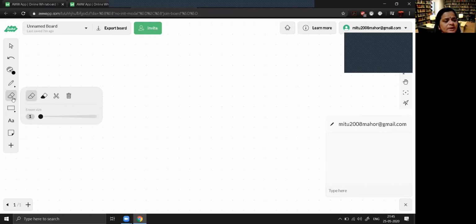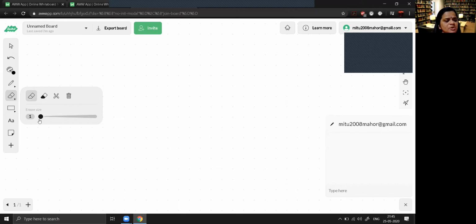Okay. Now the next icon is for eraser. This is the eraser. This is the element eraser. This is the scissor. If you want to cut a particular part of the board, you can use this. If you want to delete the page, you can clear the page. You can use this feature.